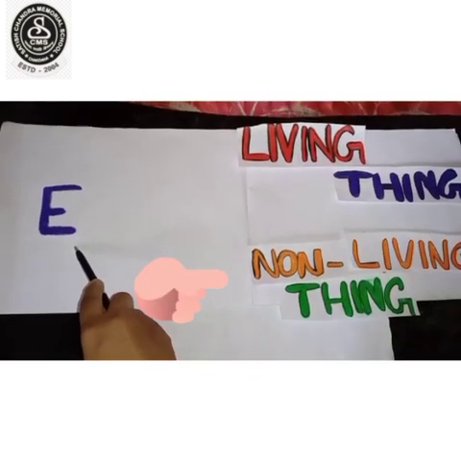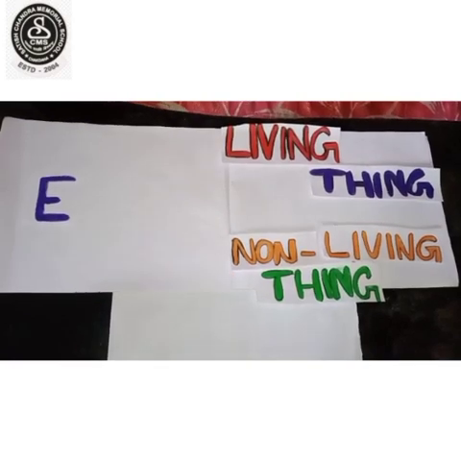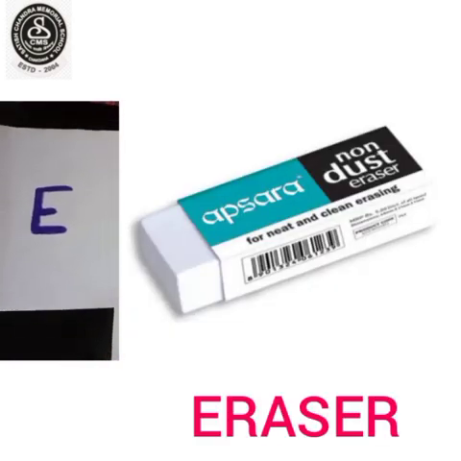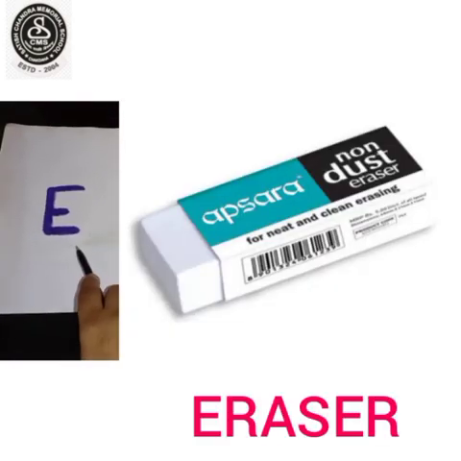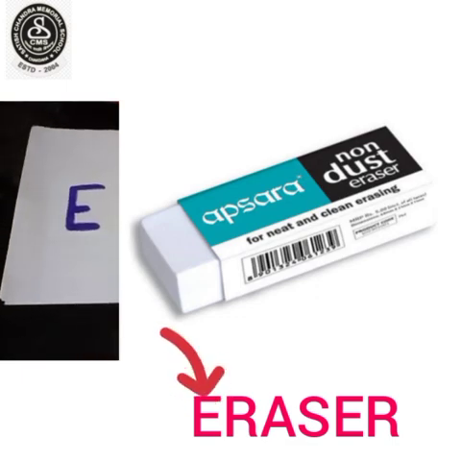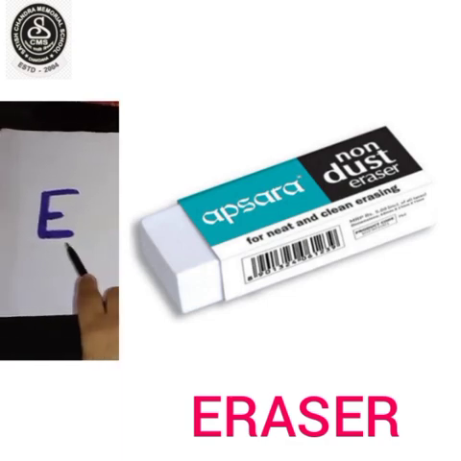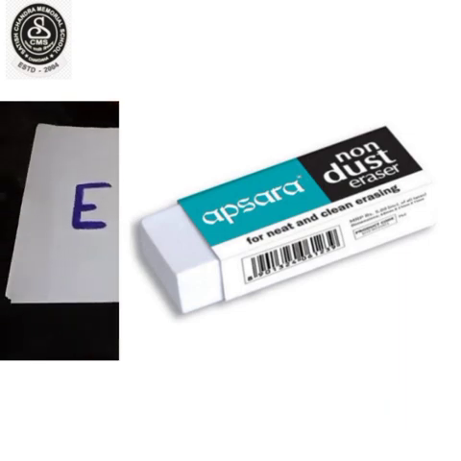And one non-living thing starting with E is eraser. E-R-A-S-E-R. Eraser. It begins with E and it is a non-living thing. We write with our pencil, but whenever we make a mistake, we use our eraser, right?